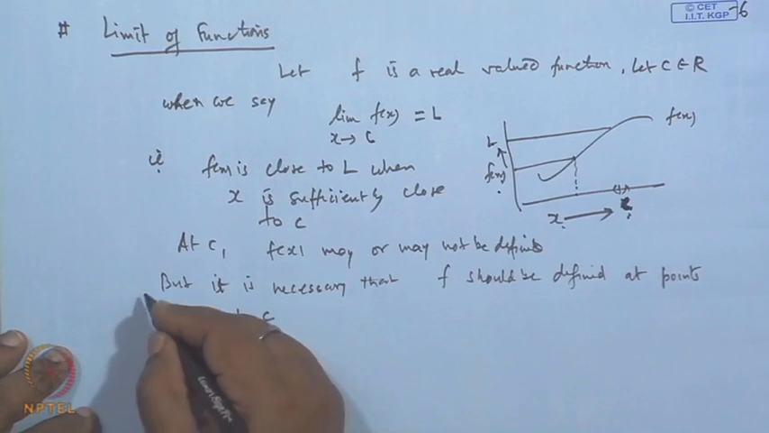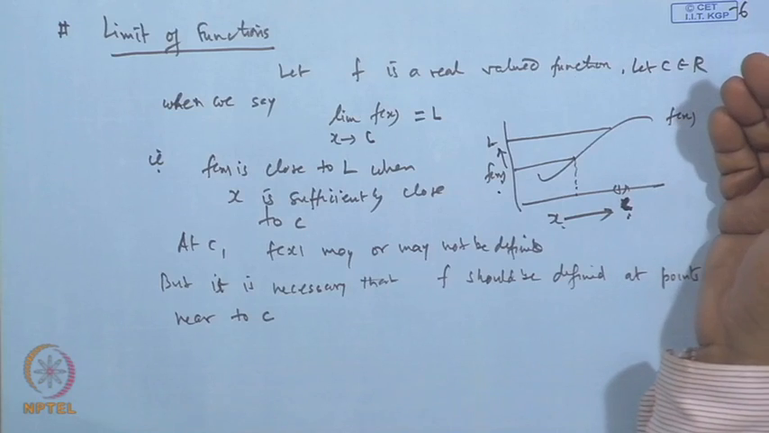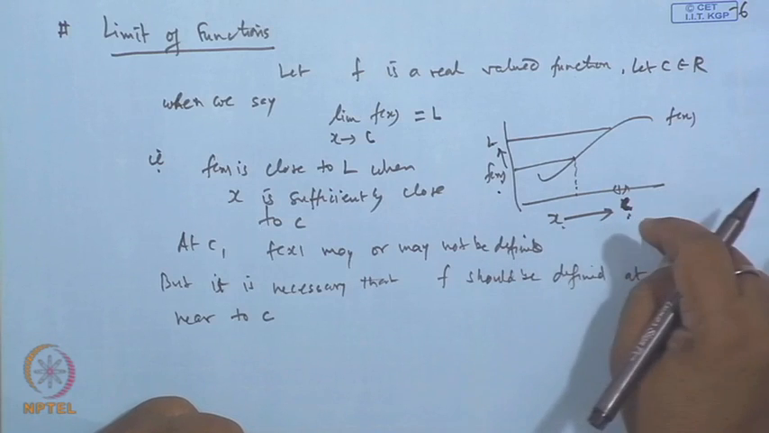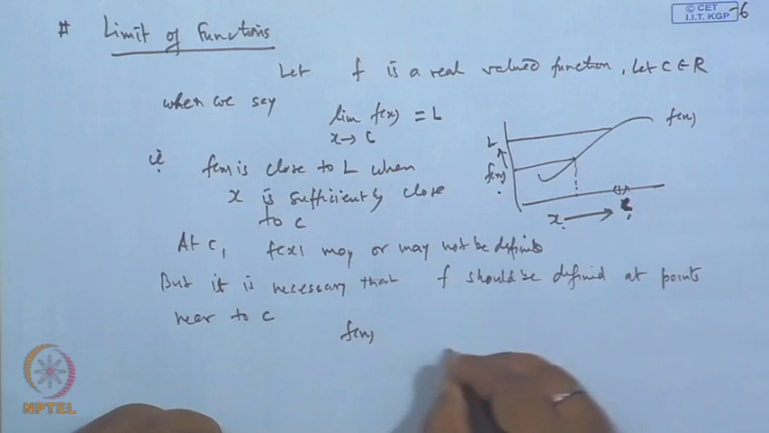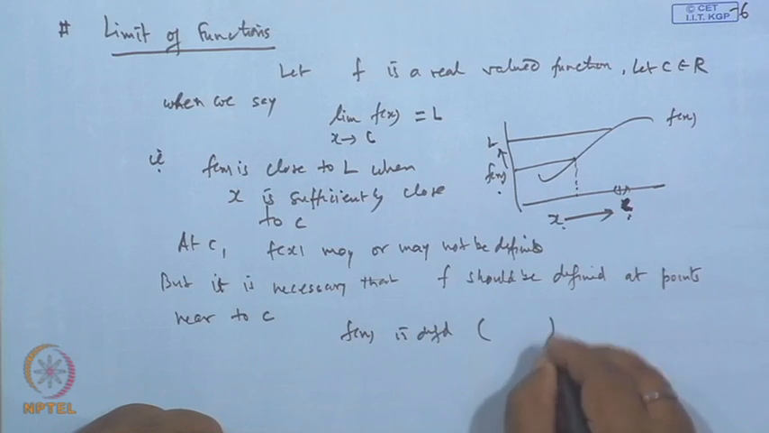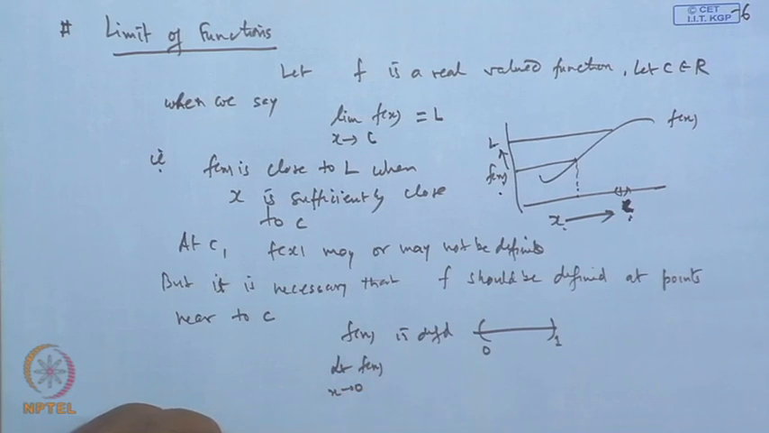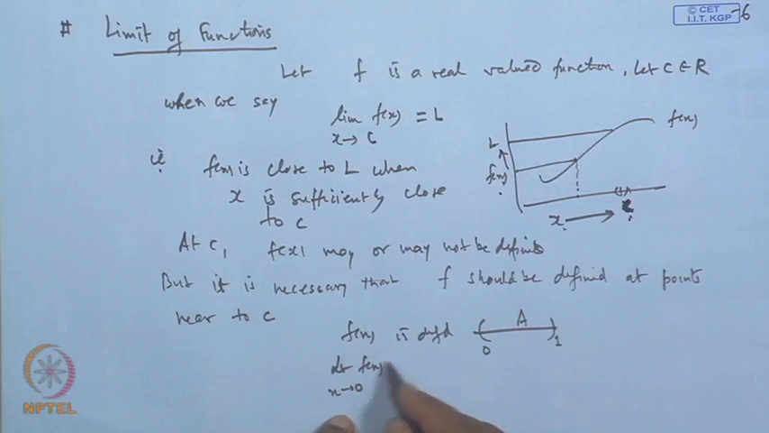Second point: the point c may or may not be available in the set A, still we can find the limiting value of f(x) when x approaches c. Suppose the function f(x) is defined over the interval 0 to 1, and we find the limit of f(x) when x tends to 0. Though the point 0 is not available in the set A, this still has a meaning, because the function is defined at every point in the interval near 0.